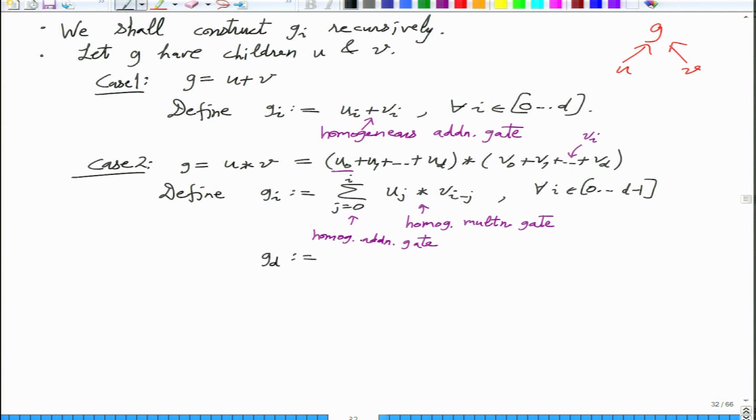So GD is just U0 VD plus U1, and D minus 1 can also contribute now, and it goes up to UD, so everything.